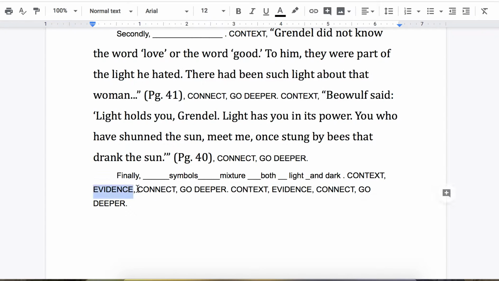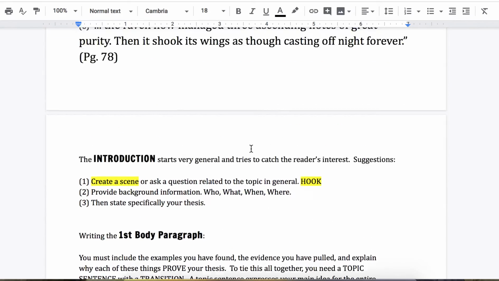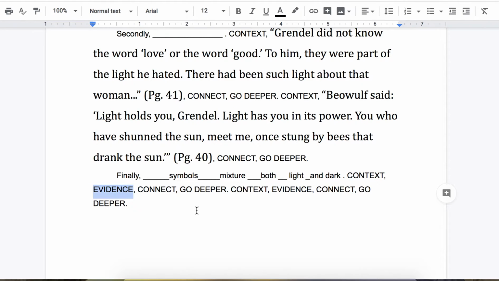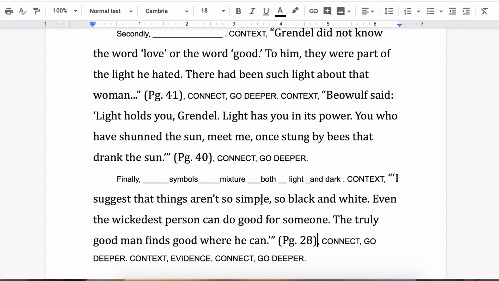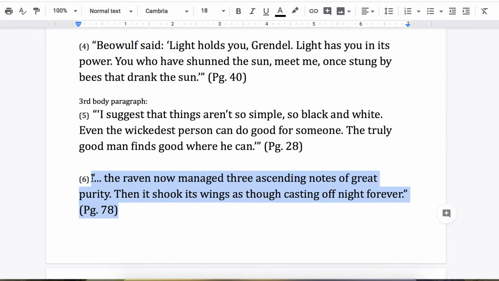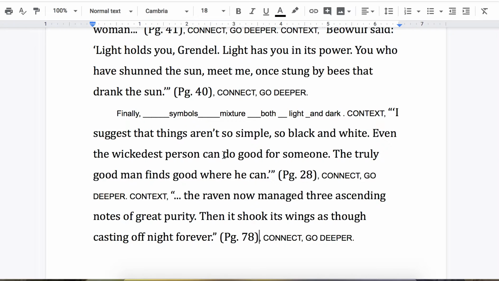All right, so let's go find our evidence in our packet, where we have our quotes that we've pulled from the story. So we've got the third body paragraph you see here. This is our first piece of evidence. We're going to take that and put that right there with our first evidence. Let's go ahead and get our second evidence as well. We're going to take that and put that in our second evidence there. All right, so after we have our topic sentence, we're ready for the context for our first piece of evidence.